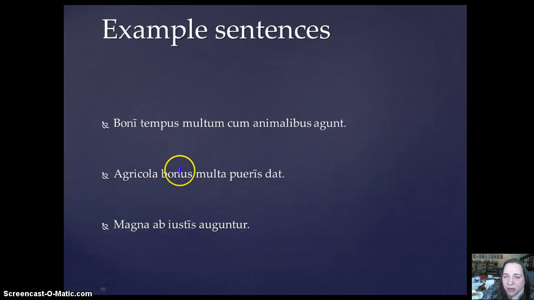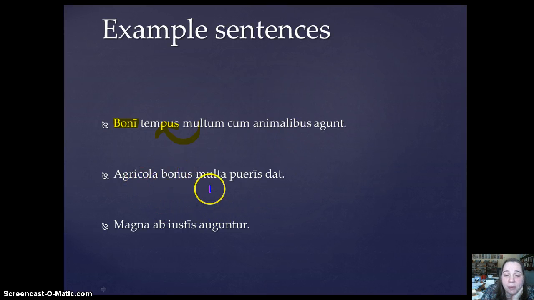The last thing I just want to show you guys are some example sentences of how to translate the substantive adjective in a sentence. Our first example, boni tempus multum cum animalibus agunt. We have two adjectives in the sentence, right? Boni and multum, but multum is accusative singular neuter and so is tempus. So this adjective is actually describing a noun, therefore boni is our substantive adjective. Good people spend much time with animals, okay?